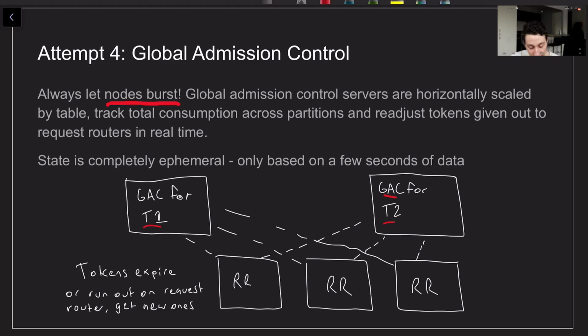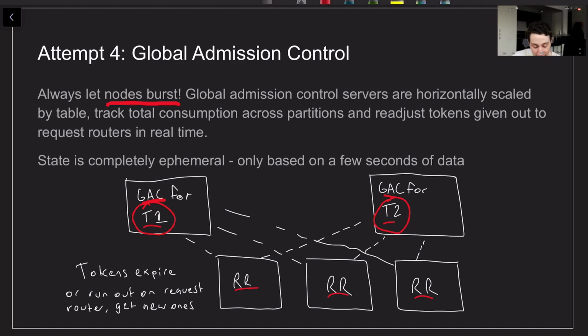Basically, the idea here is we've got T1, so the global admission control for that. We've got T2, the global admission control for that. And they're communicating with all of the request routers. And as they're communicating with request routers, basically, the request routers are going to run out of tokens and ask them for new ones, and the global admission controller has a global view of how many requests are coming in for each partition in a given table, and as a result of that, they can basically assign new tokens to the request router in proportion to the load on each partition.